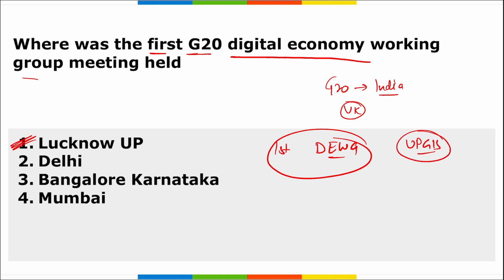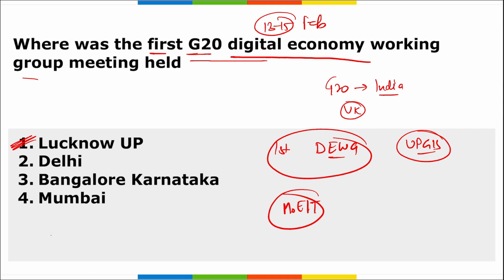Where was this held? This was held in the same place where the UP Global Investor Summit was held. That is Lucknow, UP. If a question is asked which ministry launched or organized the first edition of the G20 Digital Economy Working Group, it will be your Ministry of Electronics and Information Technology. They hosted the first Digital Economy Working Group meeting as a part of India's G20 presidency, and this meeting was held from 13th to 15th of Feb in Lucknow, Uttar Pradesh.